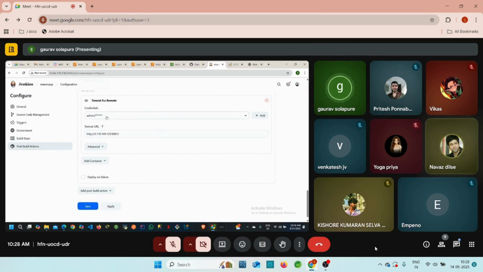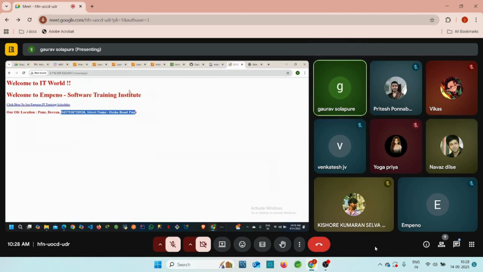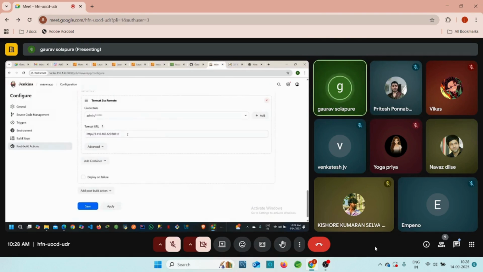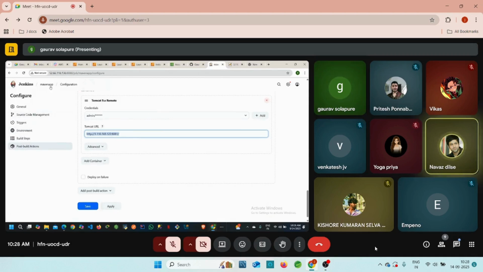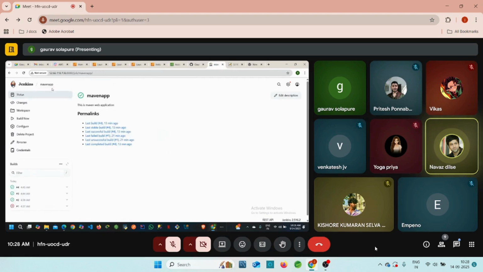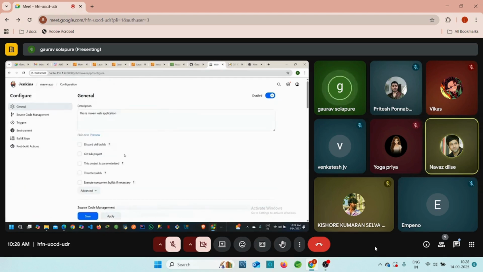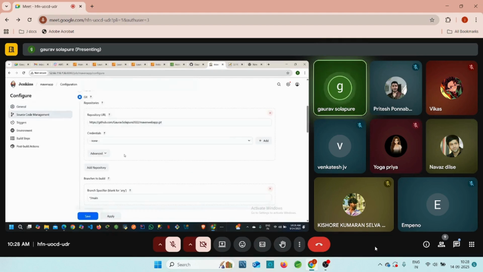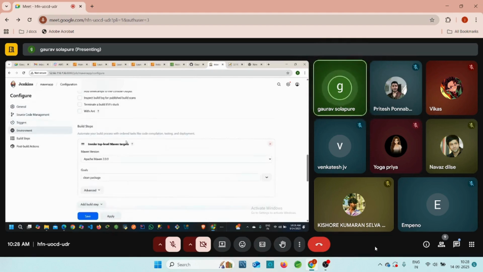Here we have added the Tomcat credentials. Here we have added the Tomcat URL. This URL and this URL should be the same, right? We added the Tomcat, and this is the integration between Jenkins and Tomcat. So in one single configuration, this is a one-time activity only. Infrastructure will give you this Jenkins, and they already have the configuration.